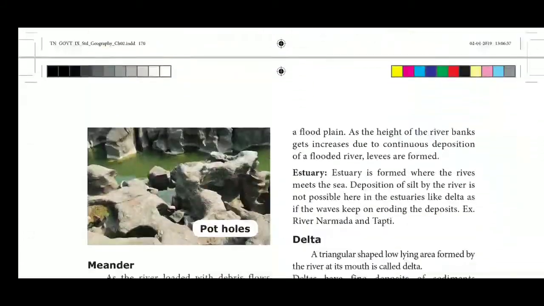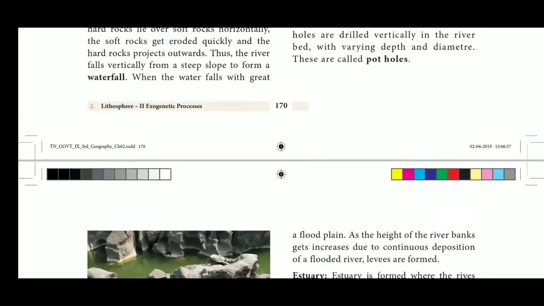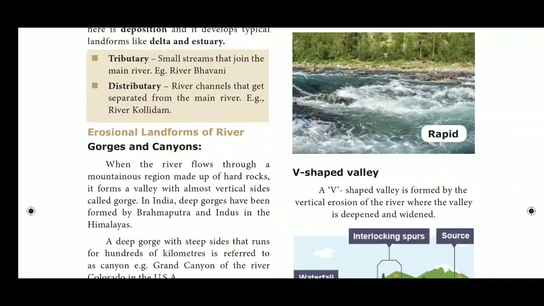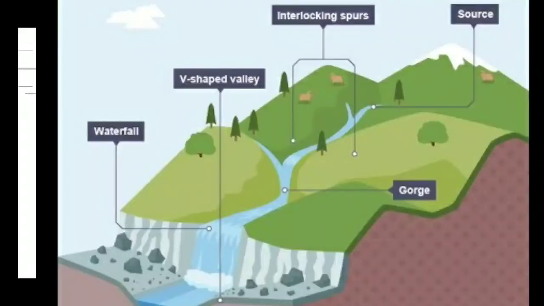See book page number 170, V-shaped valley. A V-shaped valley is formed by the vertical erosion of the river, where the valley is deepened and widened. Pothole. Due to the river action, cylindrical holes are drilled vertically in the river bed with varying depth and diameter. These are called potholes.